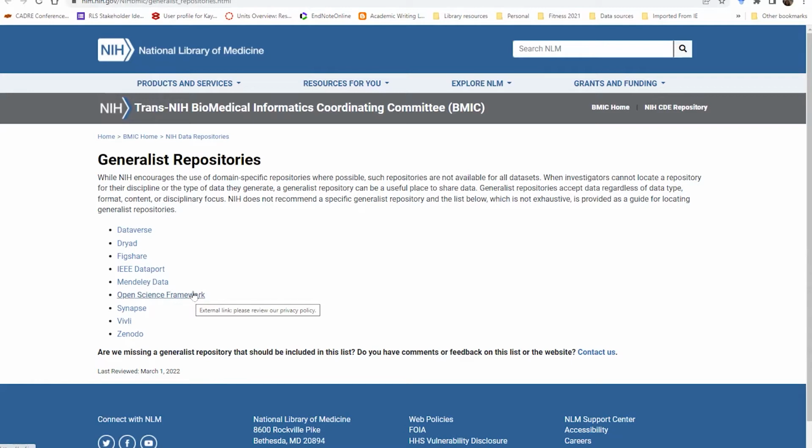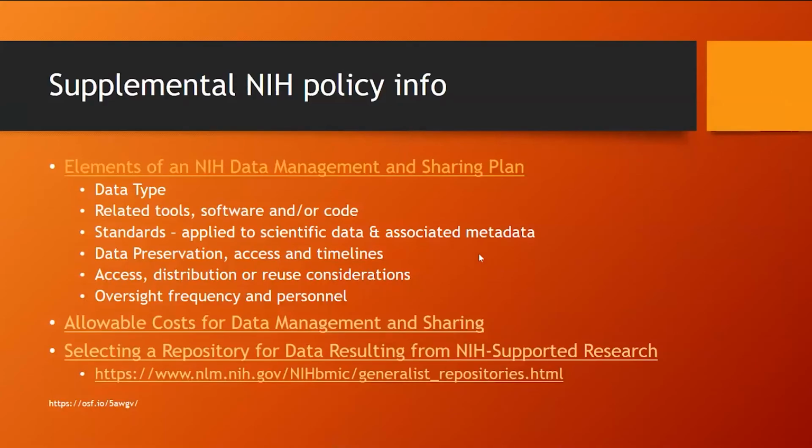We teach workshops on using Open Science Framework here at OSU through the DataBytes, and the library actually pays, I don't know if it's called a membership fee, but anyway, we pay some to make OSU an institutional member of Open Science Framework. And we'll talk about that in a bit more detail.